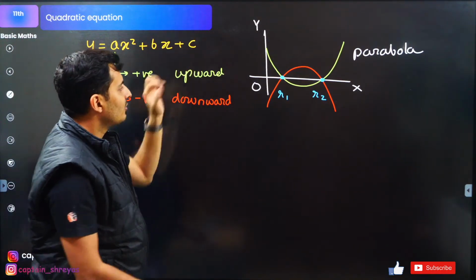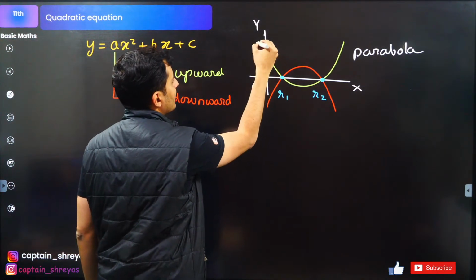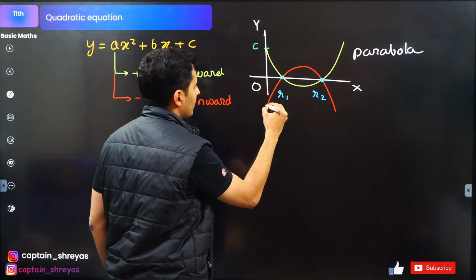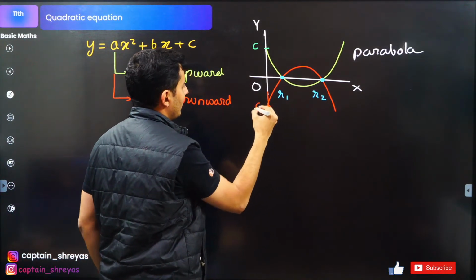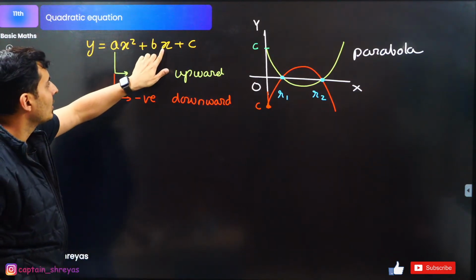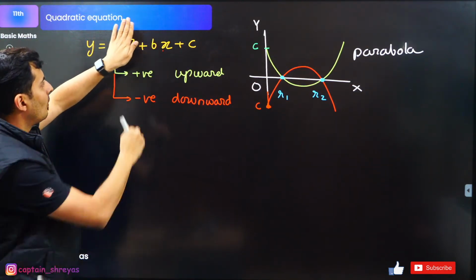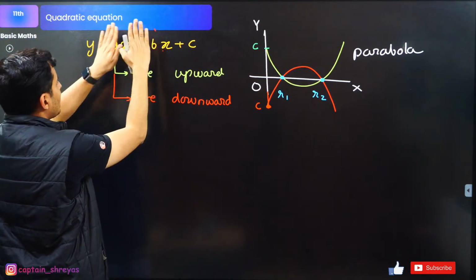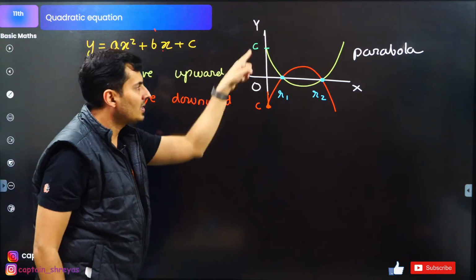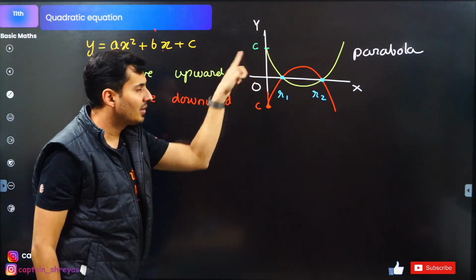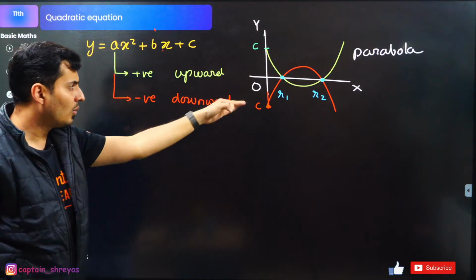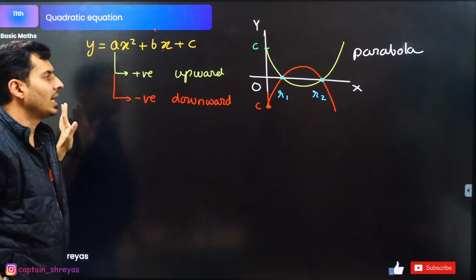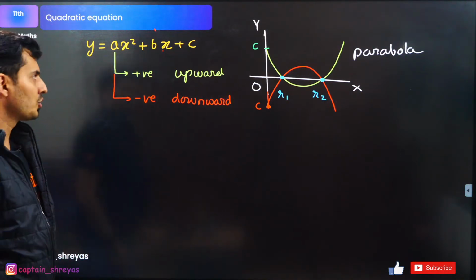And also remember one more thing. This C is where this point will be, in this case here, or maybe even here. This point is C, the constant. Basically, when you put x as 0, everything else vanishes, so y will be equal to C. So this constant is the point where the graph cuts the y-axis. If the constant is not there, the graph will pass through the origin, guys. Exactly. All these are critical things which you should know.